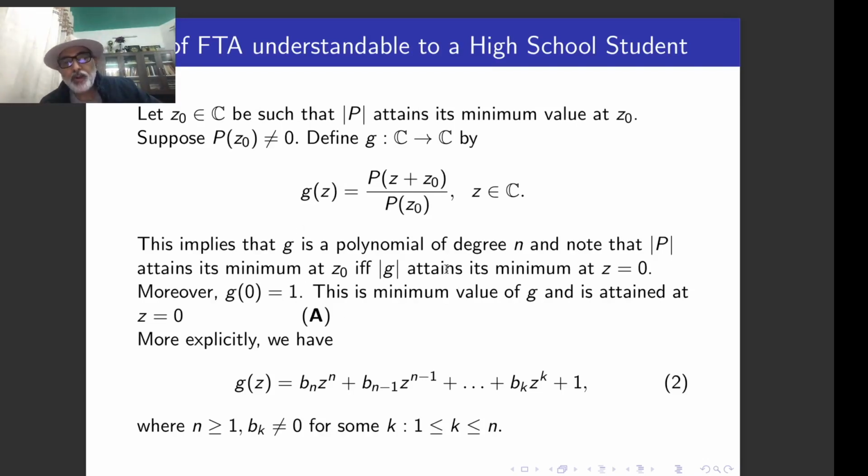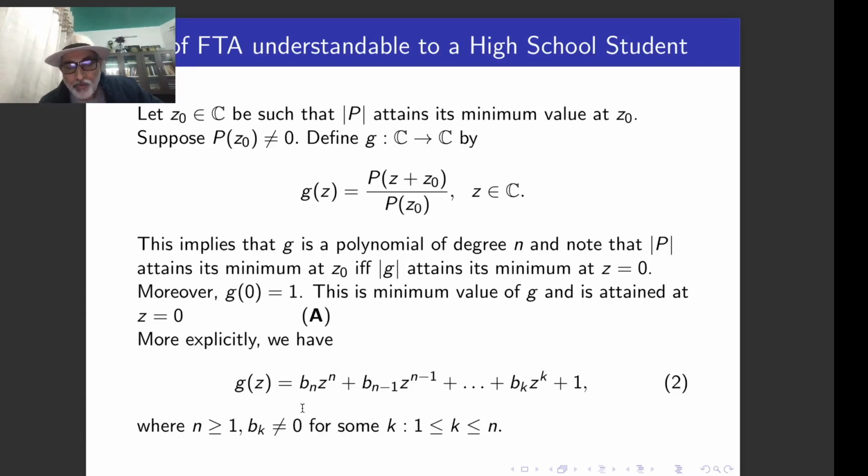You know that g(z) is a polynomial of degree n. Let us precisely put it as g(z) equal to b_n z^n plus b_{n-1} z^{n-1}, and so on. Yeah, b_k can be anything. It may be 0, but it has to be non-zero at least for one number between 1 and n. But certainly if the degree of the polynomial is n, then b_n has to be non-zero.